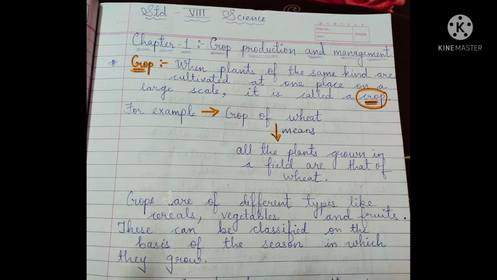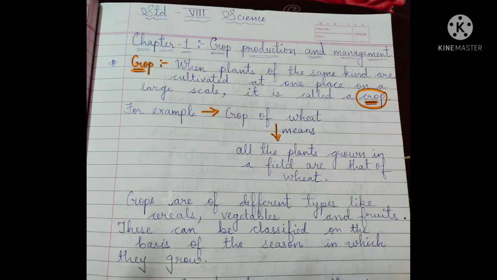The name itself indicates that in this lesson you're going to deal with crops, various types of crop productions, how this crop production is carried out. Once the crops are cultivated, then harvested, then how the product is managed. Okay, so in this lesson we are going to learn about the crop production, how it is produced, and at the end how it is managed. So let us begin. Firstly, with the question, what is crop?